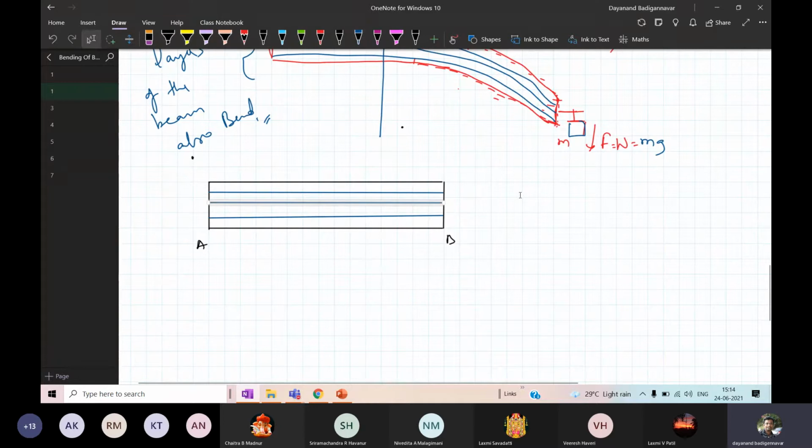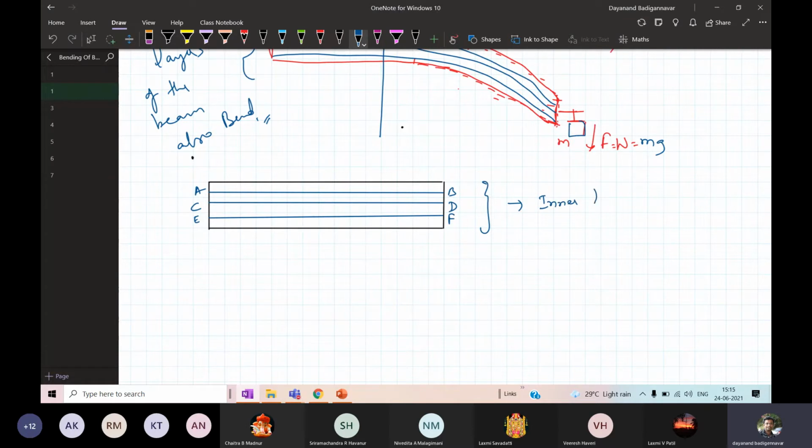All the blue color layers are represented by the blue ink. So this is A, B. The one at the center we call C, D, and the one here is E, F. So this is the one which is blue in color. They are nothing but the inner layers.